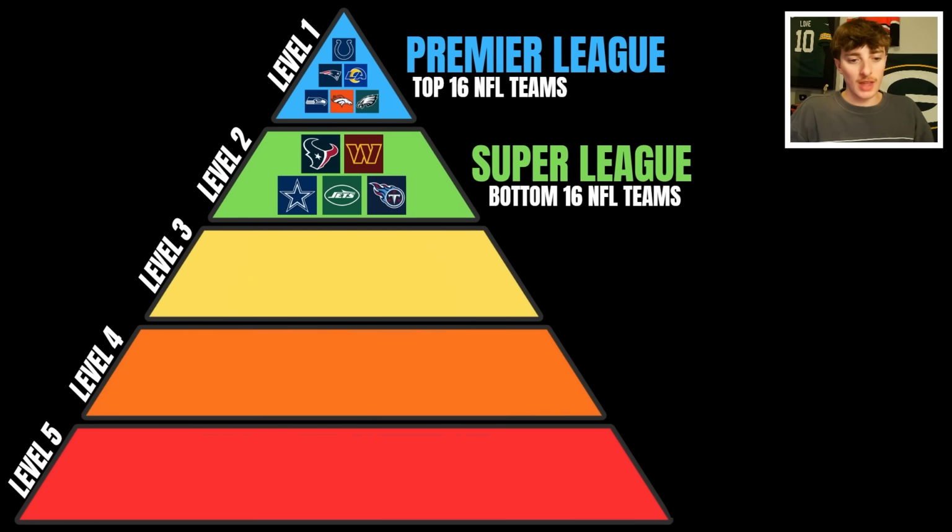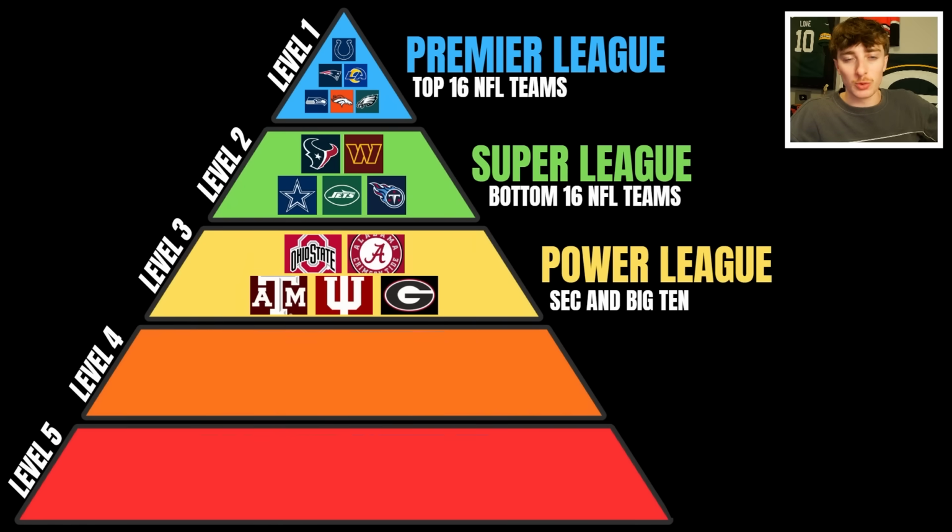Now we go down one level to level 3. This is where we're starting to dip our toes into collegiate play. This is what I like to call the Power League, which will be of the two powerful Power 4 conferences in college football, the SEC and Big Ten. So for example, the teams in this level, which perfectly are the best 5 teams in college football right now: Ohio State, Alabama, A&M, Indiana, and Georgia.